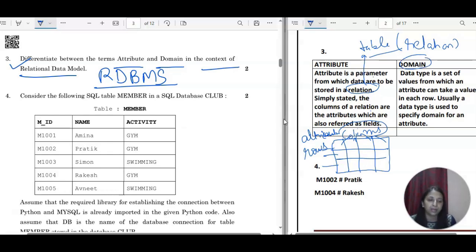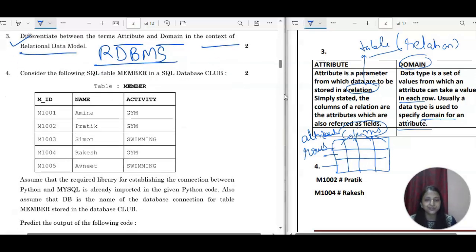Data type is a set of values. Data type is also domain only, the set of values from which an attribute can take a value in each row. So how the values will take place in the table is with the help of data type. Usually a data type is used to specify a domain for an attribute, a domain like integer type of value or real type of value, what type of value. So this is the correct answer for the differentiation between the attributes and the domain.